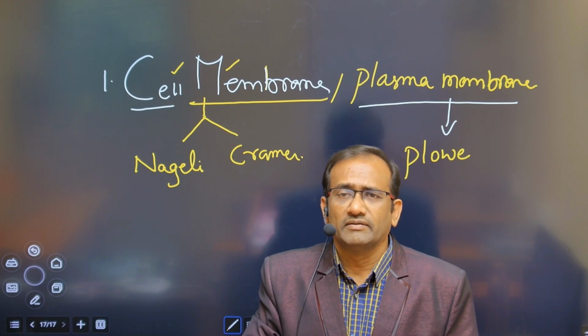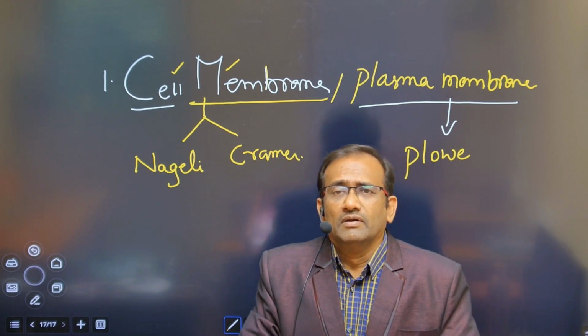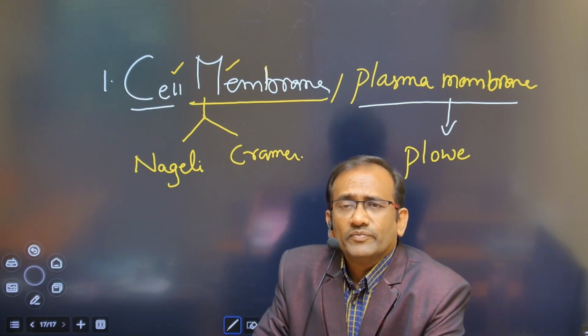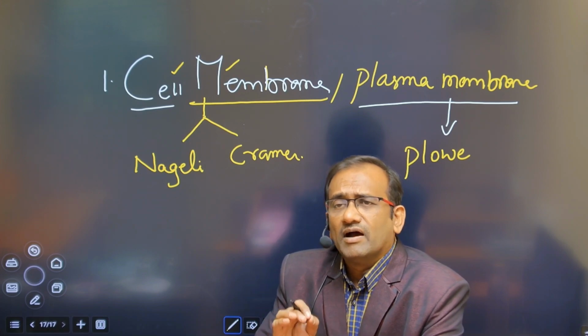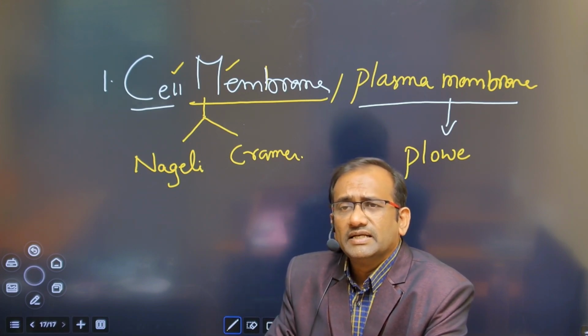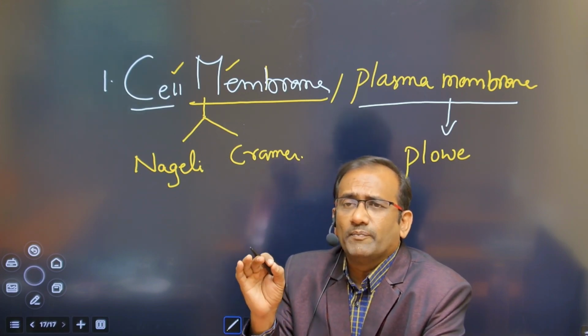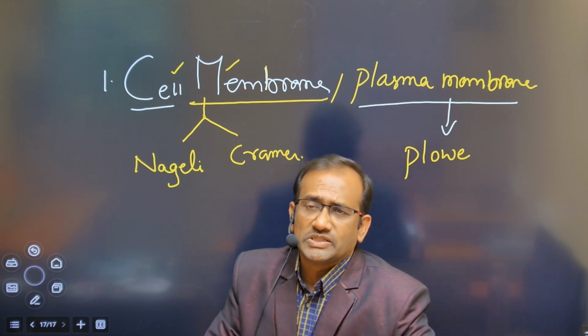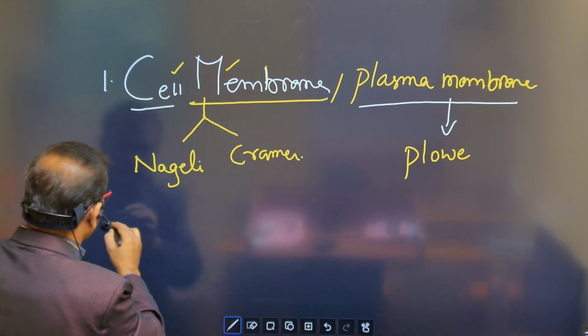Ernest Overton gave an idea that the cell membrane is made up of lipids. Ernest Overton, most important.